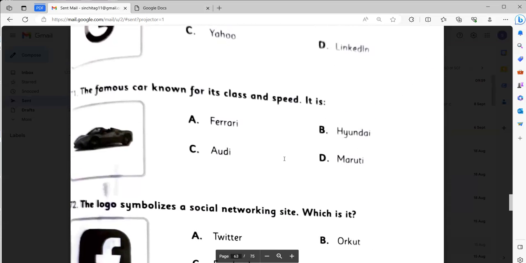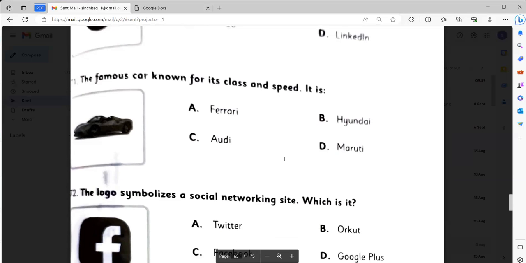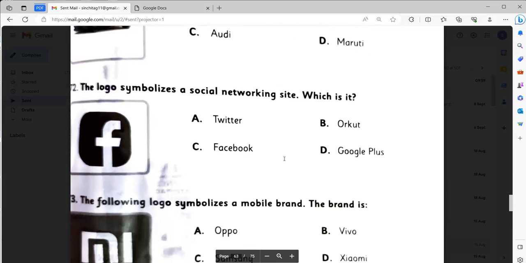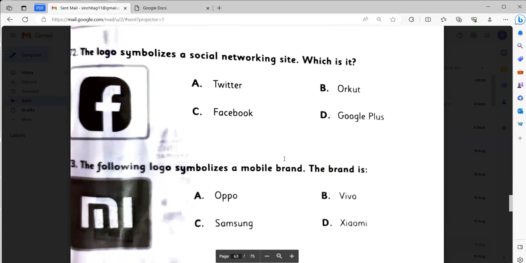The famous car known for its class and speed. It is Ferrari, I think. It's Ferrari. The logo symbolizes a social networking site, which is it? Facebook.